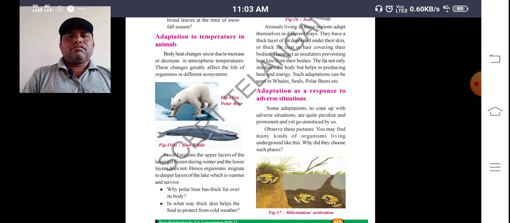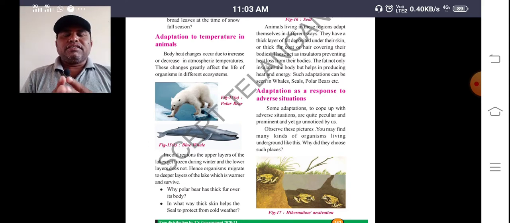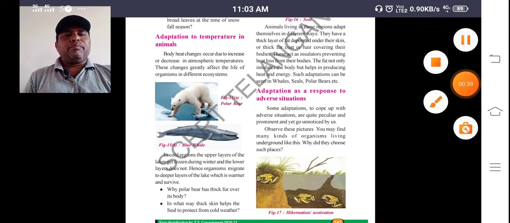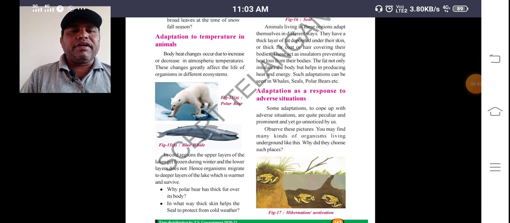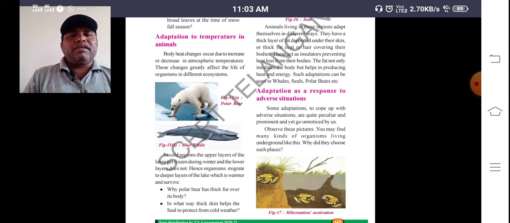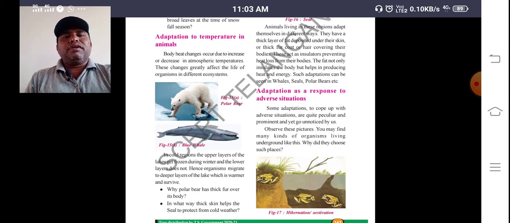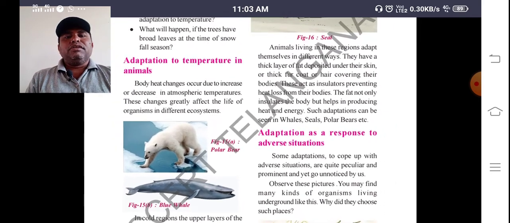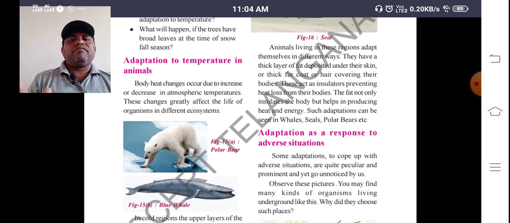So, good morning, students. Today we are discussing ninth class biology, continuing with adaptations in different ecosystems. Already we studied adaptations in plants, that is, in the aquatic ecosystem. Now, adaptations to temperature in animals. Body heat changes occur due to increases or decreases in the atmosphere. So temperature changes greatly affect the life of organisms in different ecosystems.